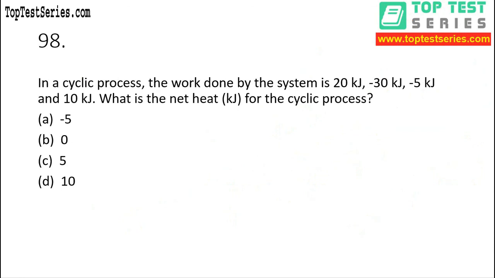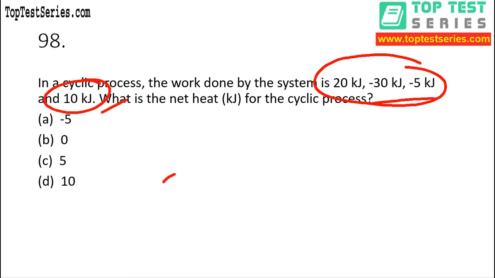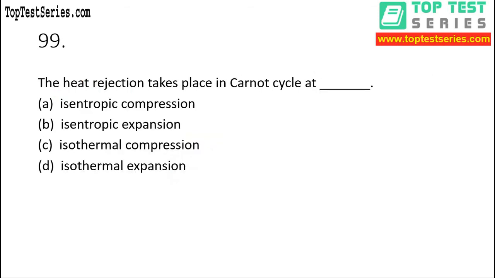Question number 98. In a cyclic process, the work done by the system is 20 kilojoule, minus 30 kilojoule, minus 5 kilojoule, and 10 kilojoule. What is the net heat for the cyclic process? So in this case, we have to add all the values, because it is talking about cyclic process. So if we add all the values, what is the value we're getting? Minus 5. Therefore option A is the correct answer for this question.